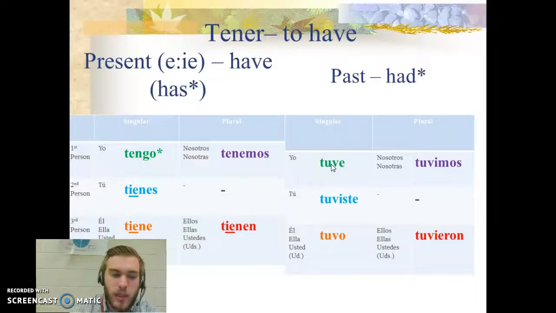And also remember, we have tener plus que plus infinitive, like I have to do something. The same thing will work in the past tense. Like I had to do something. Yo tuve que viajar. I had to travel. Okay.